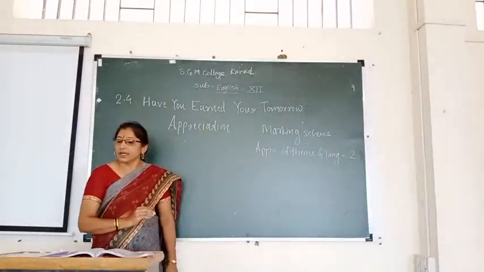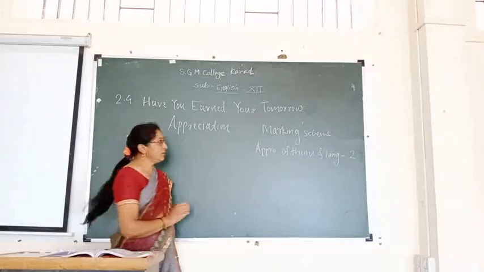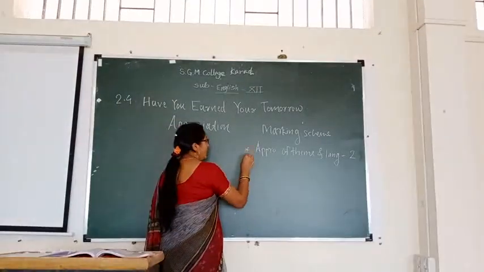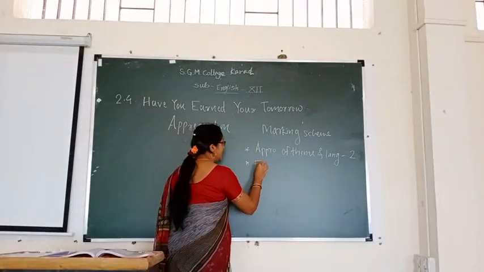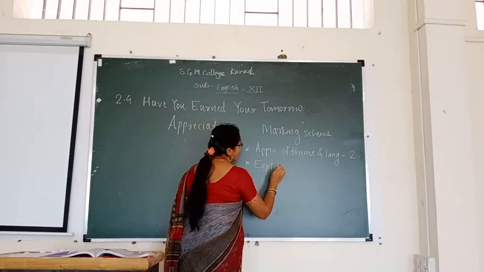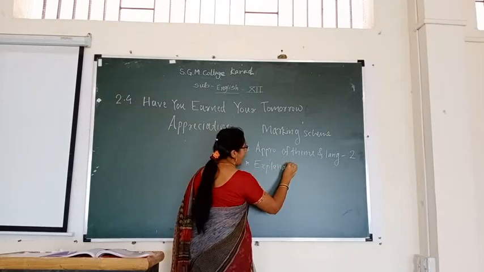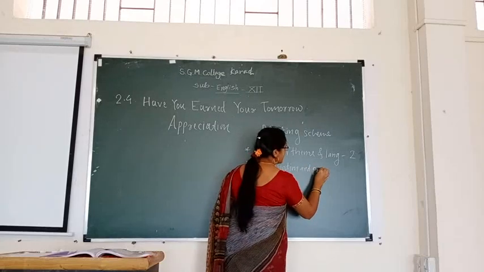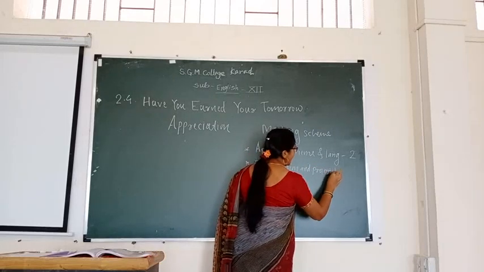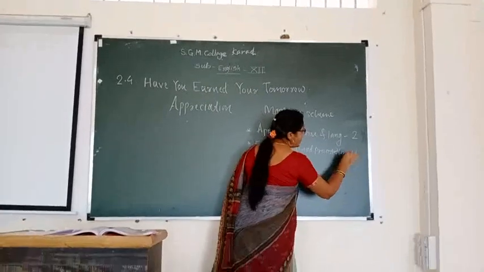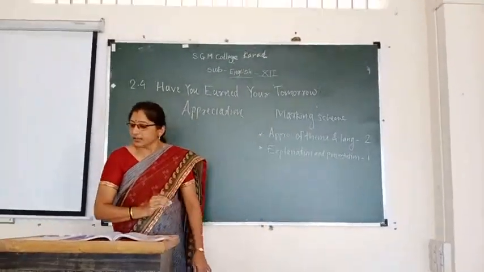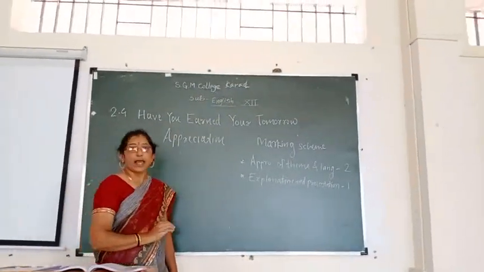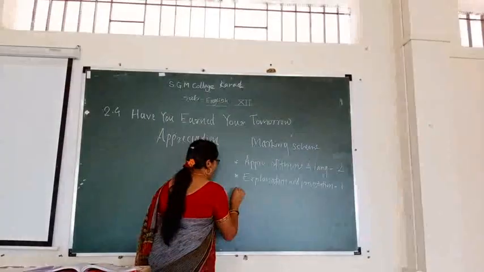Then next, explanation and presentation, 1 mark.